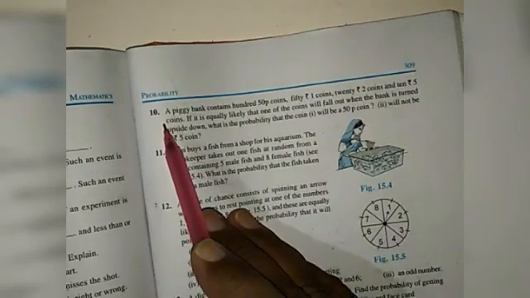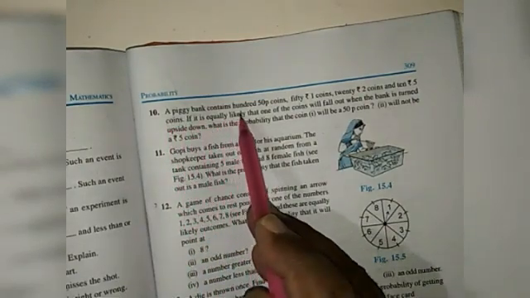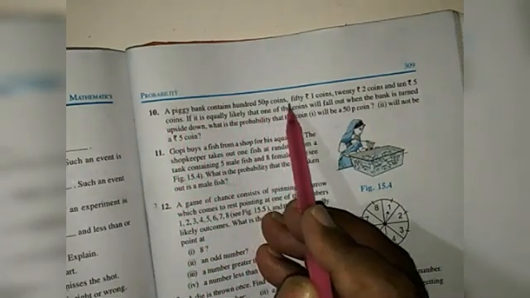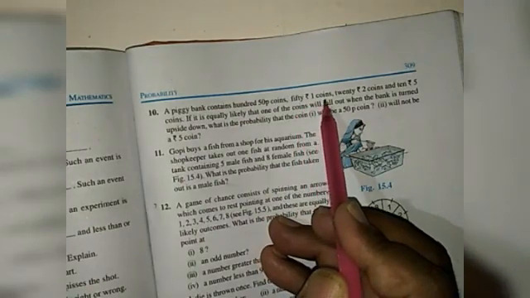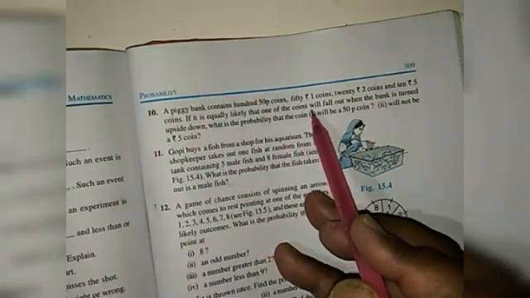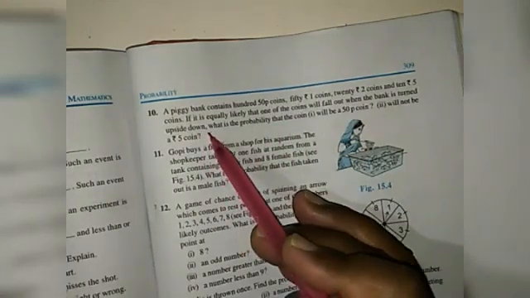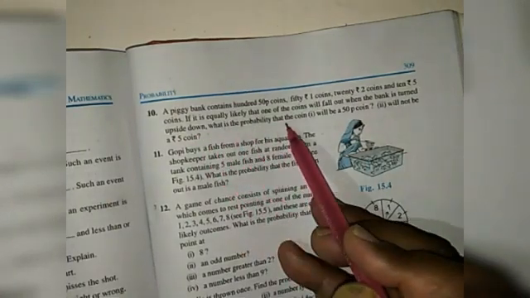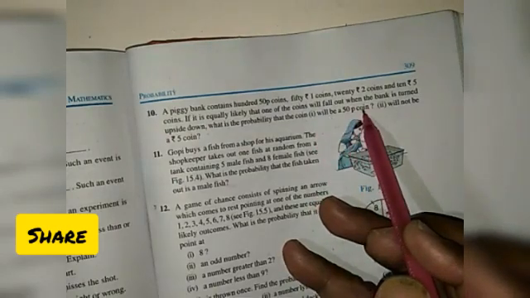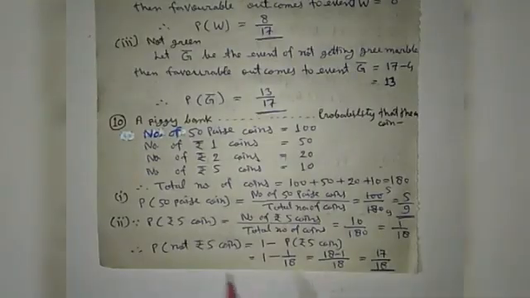In question number 10, a piggy bank contains 150 coins: 50 paise coins, rupee 1 coins, rupee 2 coins and rupee 5 coins. It is equally likely that one of the coins will fall out when the bank is turned upside down. Then what is the probability that the coin in the first part will be a 50 paise coin, and in the second part will not be a rupee 5 coin?